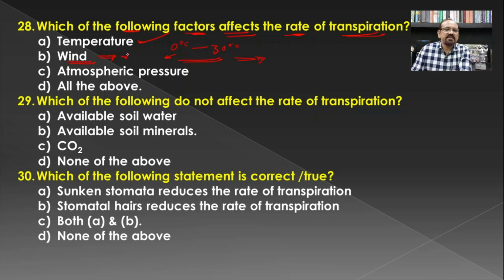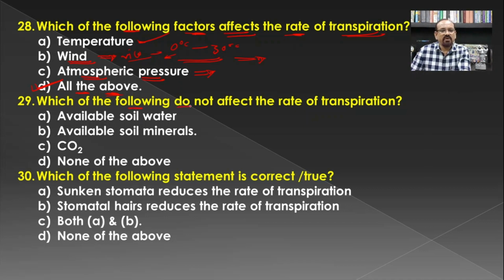But if there is a violent wind, at that time the rate of transpiration is reduced. Then atmospheric pressure has very little effect on the transpiration, and hence all the above are responsible for affecting the rate of the transpiration, and hence D is the correct answer for this question.